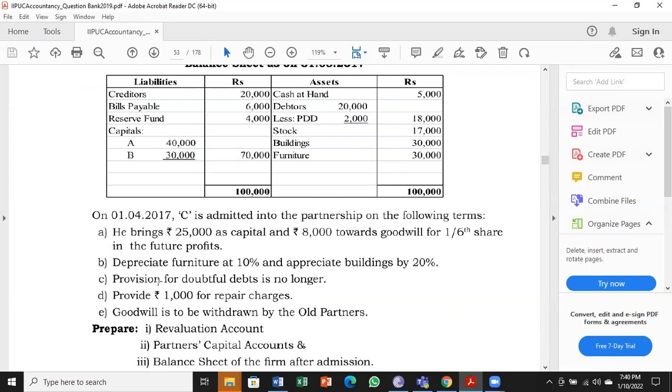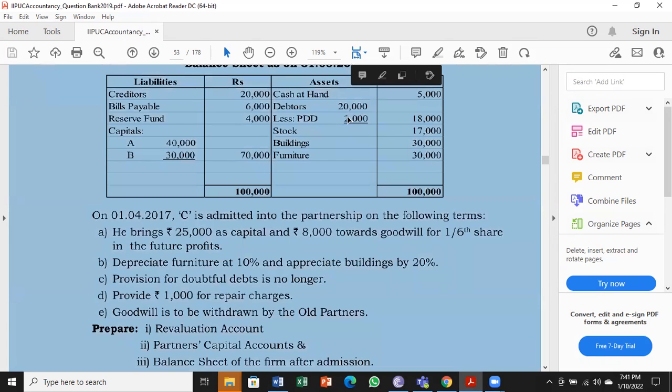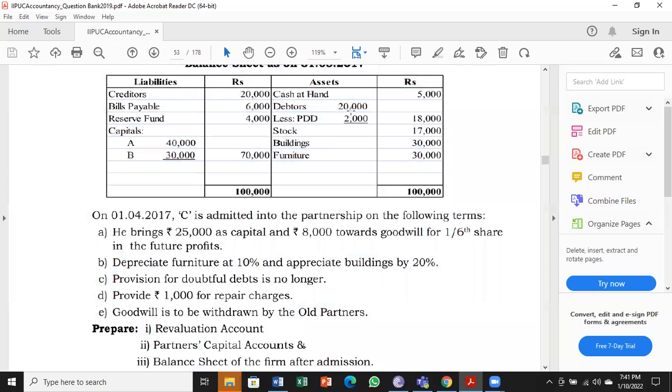Next, this is important for you. As I told, this is the one usually troubles, PDD adjustment or provision for doubtful debts adjustment. Provision for doubtful debts no longer required. That means this 2,000 created already there, they don't want that in the new balance sheet. That means the entire 20,000 debtors is good. No doubtful debts are there in the future.